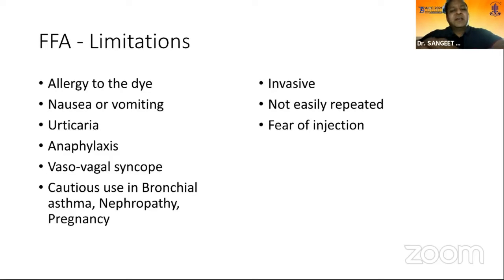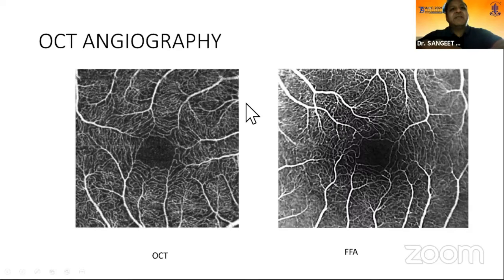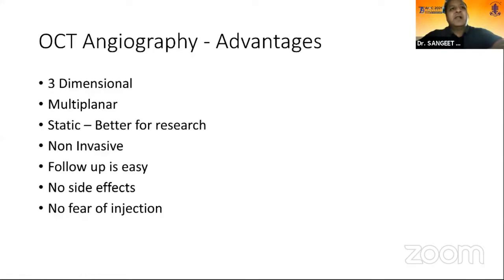So fluorescein angiography definitely is invasive, and to overcome that, people started doing OCT angiography, which was again a very good tool. It has its own advantages, like being a three-dimensional approach. You can see the blood vessels in different planes. It was a static approach, thought to be better for research purposes. But the main advantage was that it was totally non-invasive, with no side effects and no fear of injection.